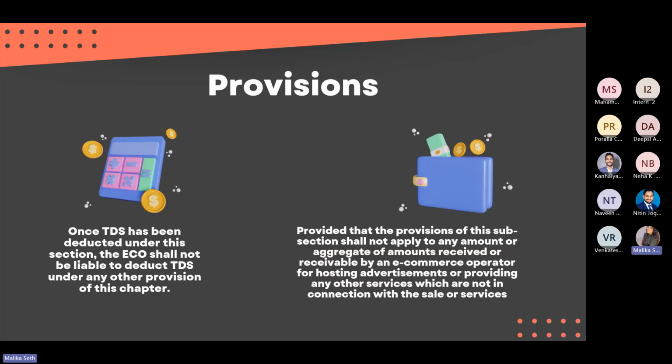Moving on, there are two small provisions as well. One is that if TDS is deducted under this section, then it need not be deducted under any other section. As we move further, we'll see there are sections which can come into the picture. At that time, 194O will override the other sections, and if TDS is deducted under this section, then no tax will be deducted any further.